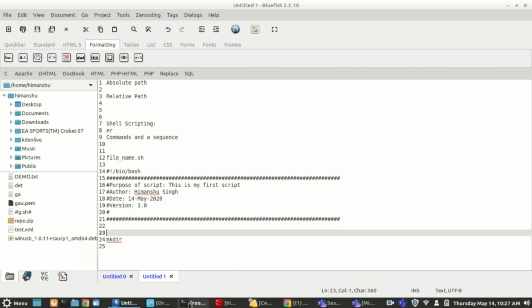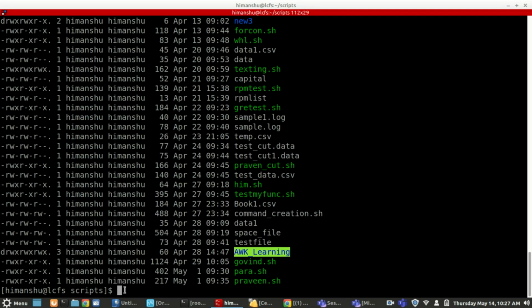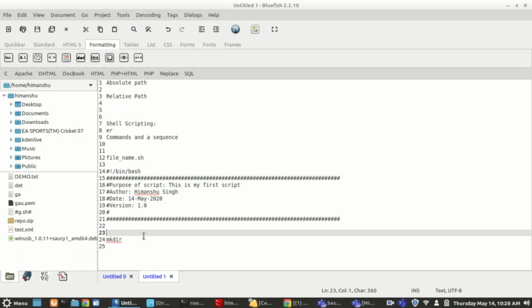See, I will run this script from here, from the scripts directory. That is fine. My script would be located here. In this directory, all my scripts are there, so I will keep my scripts here only. I am not going to change that. But whenever that script runs, it should go inside /home/Himanshu and create a new directory called May 2020. Understood the question? Nothing more than that.